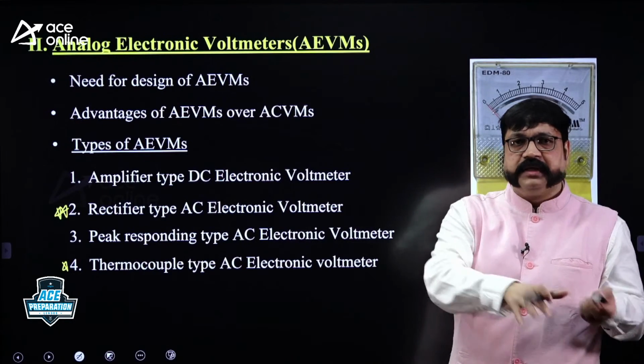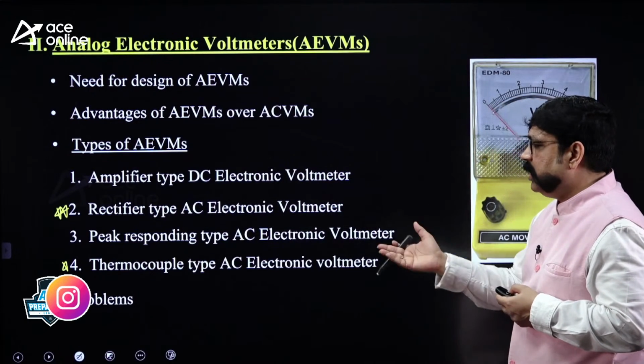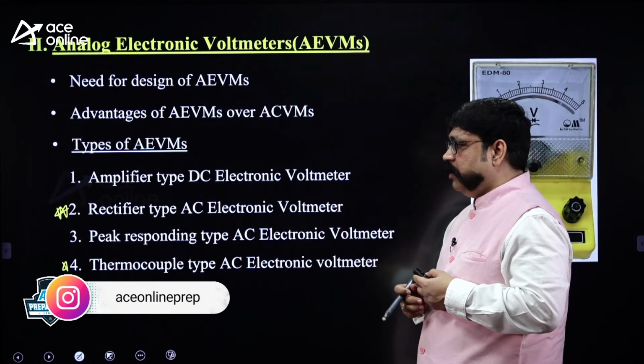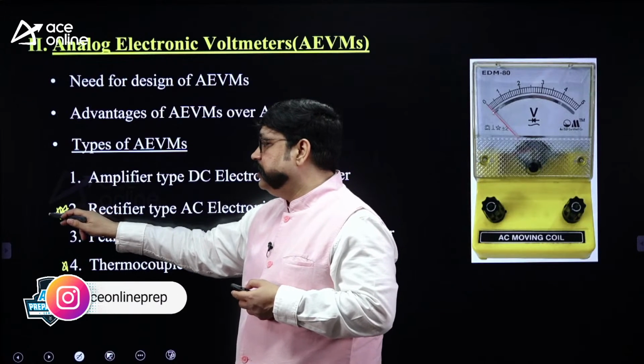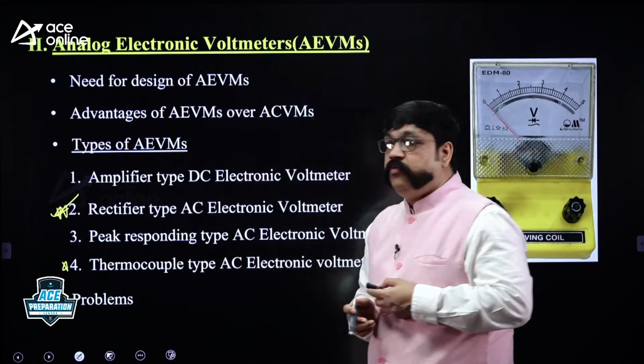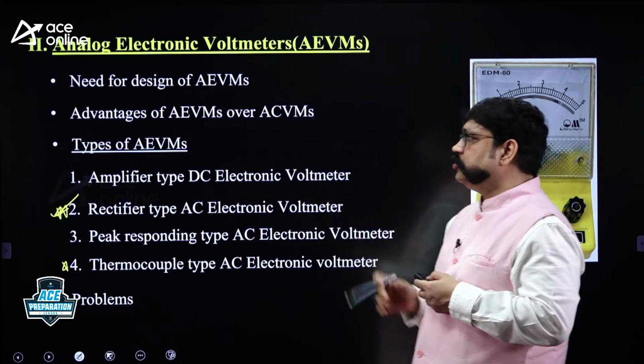When you are appearing for the GATE exam, you may later want to write some PSC exam also, so just go through it and the corresponding problems. In GATE instrumentation papers, many questions are there on the full wave bridge rectifier type AC voltmeter. So just go through.